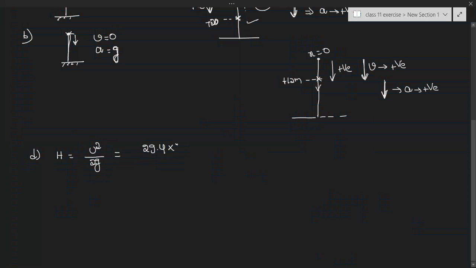So 29.4 into 29.4 divided by 2 into 9.8. Here the answer is 44.1 meters. The maximum height reached by the object is 44.1 meters.